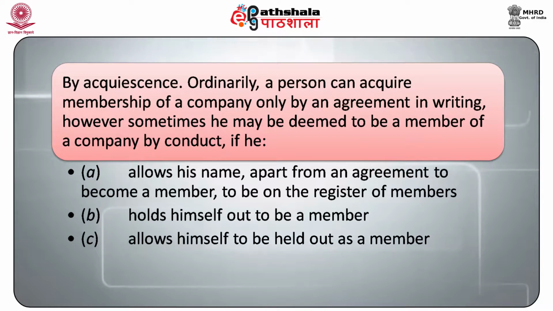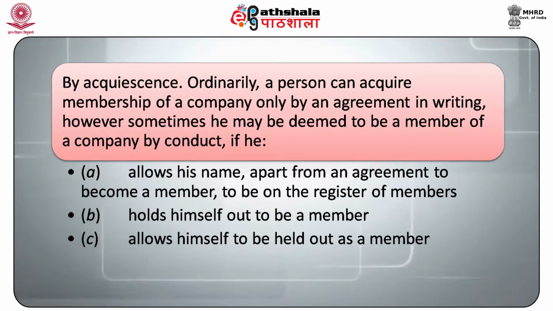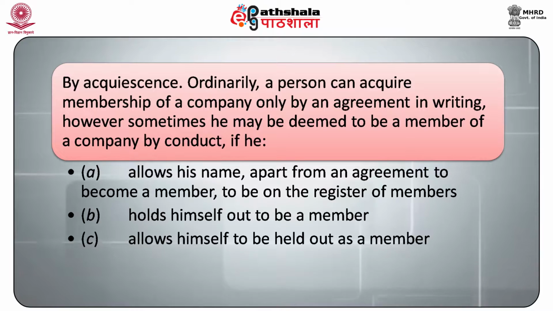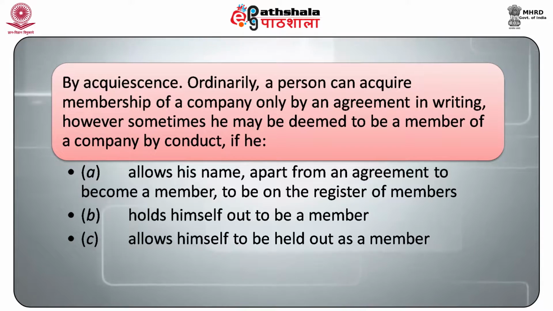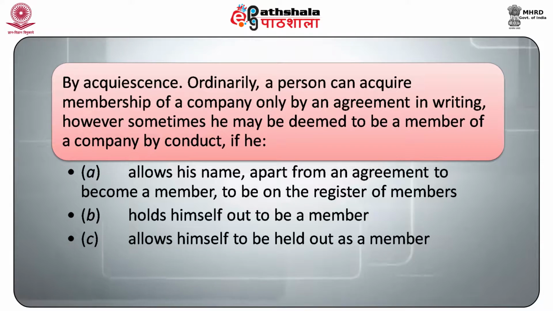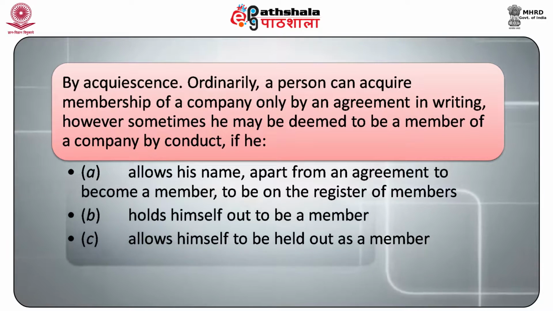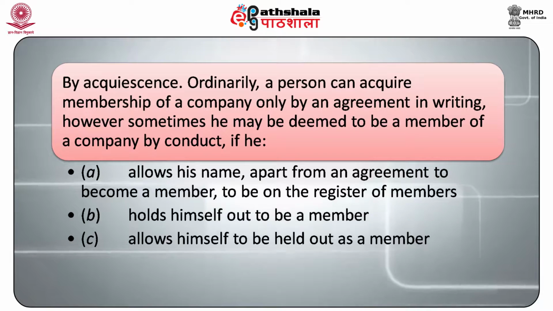6. By acquiescence. Ordinarily, a person can acquire membership of a company only by an agreement in writing. However, sometimes he may be deemed to be a member of a company by conduct if he first allows his name, apart from an agreement to become a member, to be on the register of members, or he holds himself out to be a member, or he allows himself to be held out as a member.